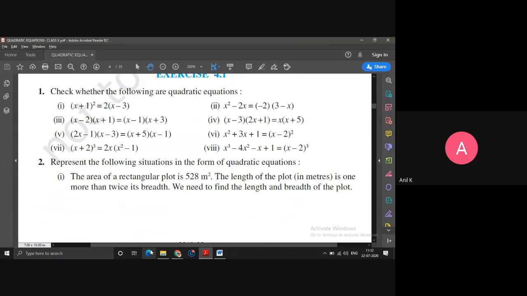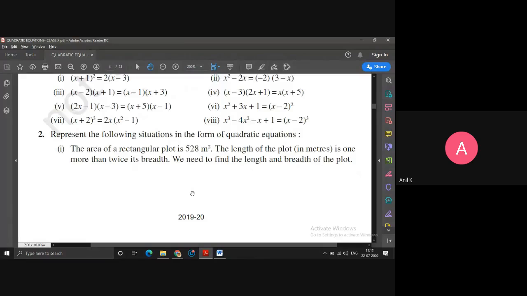Now see the word problems in the quadratic equation. Whatever we solve in the pair of linear equations, the same type of questions will be there in the quadratic equation, but there it will give you the two equations. Here it will give me a quadratic equation. Okay, so let me read the question here.